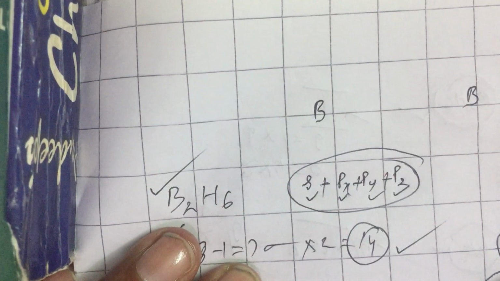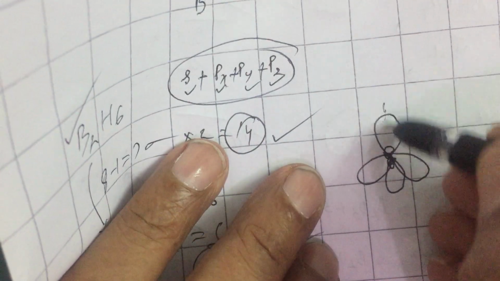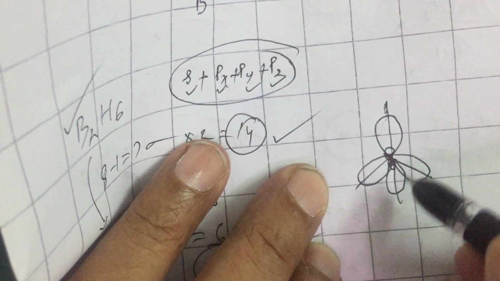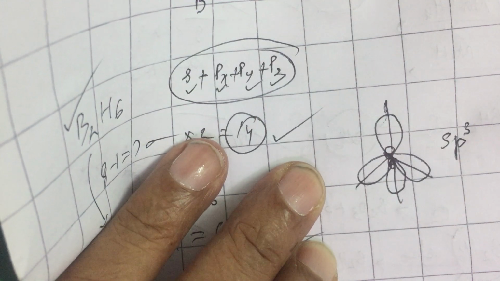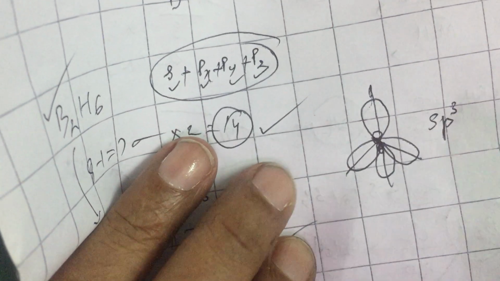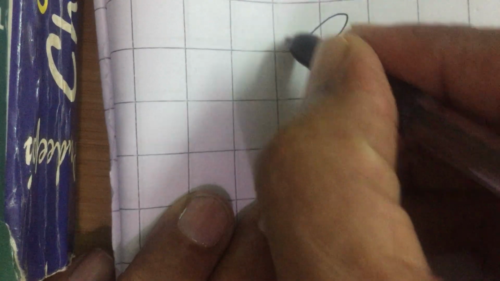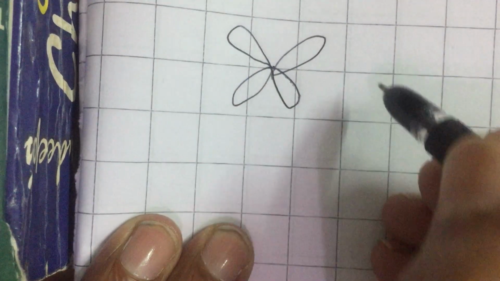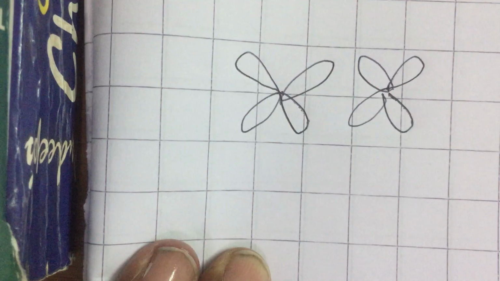Normally atoms have pure atomic orbitals. When they intermix, in order to make strong bonds, they give hybrid orbitals. So, the hybrid orbitals formed in boron appear like this. They are called sp3 hybrid orbitals. Normally pure orbitals, whenever they make bonds, are not very strong. Whenever hybrid orbitals make bonds, they are very strong. So, in diborane, each boron undergoes sp3 hybridization. Now, these sp3 hybrid orbitals are 4 in number. I would like to write like this. Another boron also has 4 hybrid orbitals. Though they are tetrahedral, for convenience I am writing like this.